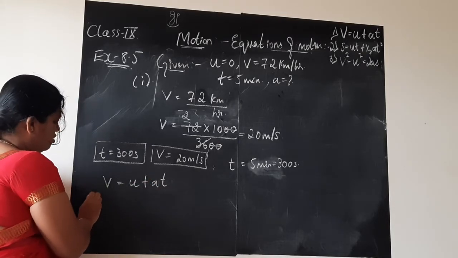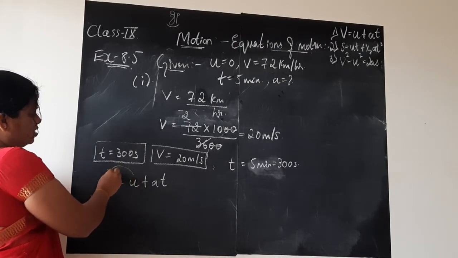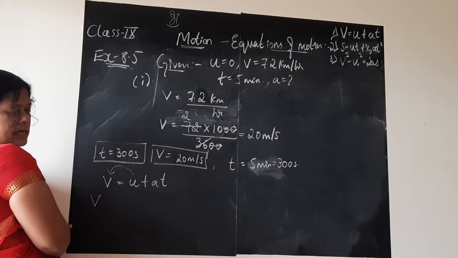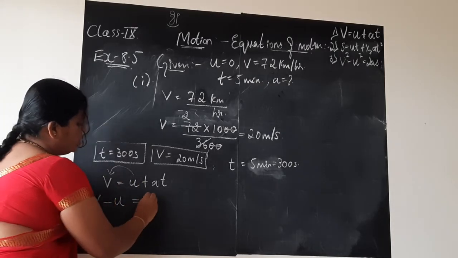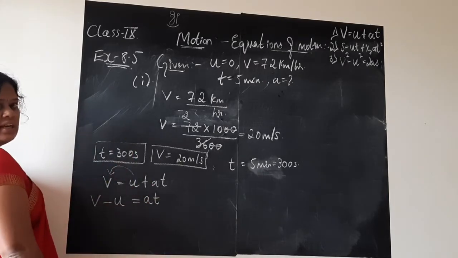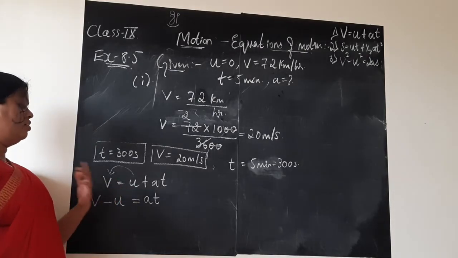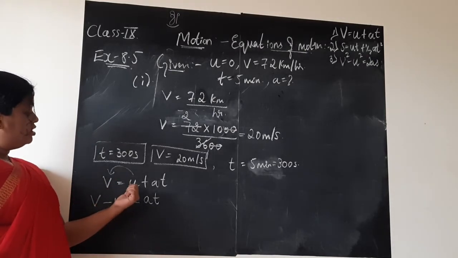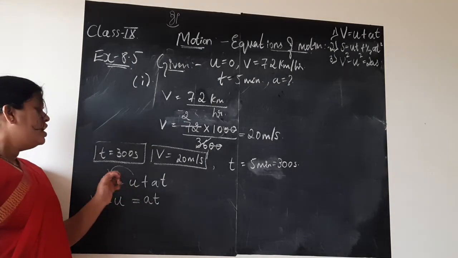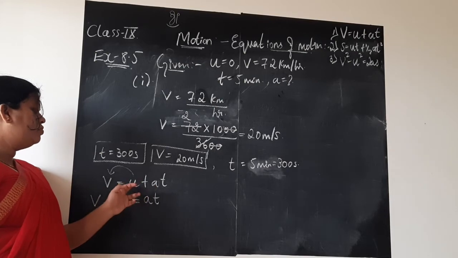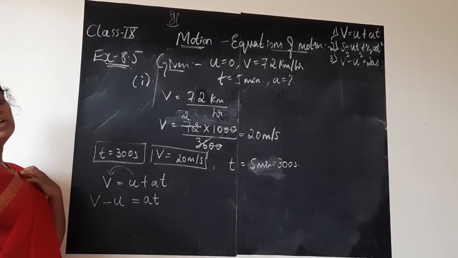So let us rewrite this formula so that the unknown quantity is our LHS. To do that, children, v on the LHS we write as it is. This u which is on the RHS I am bringing to LHS, plus u becomes minus u, is equal to a into t, as it is I will write. Now I have been repeatedly telling you in class and also in these videos, if you are bringing any quantity from LHS to RHS or RHS to LHS, if a plus sign is there between two terms, when you bring it, you will just change the sign. So plus u, when I bring it, became minus u.